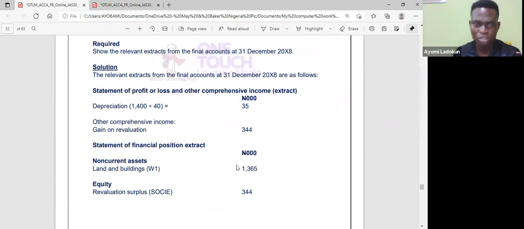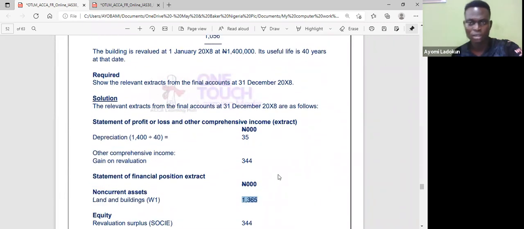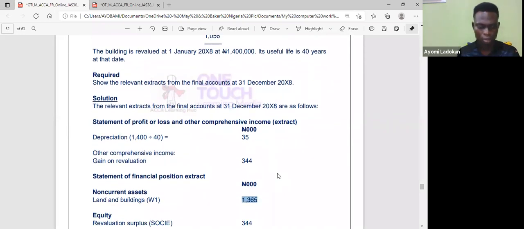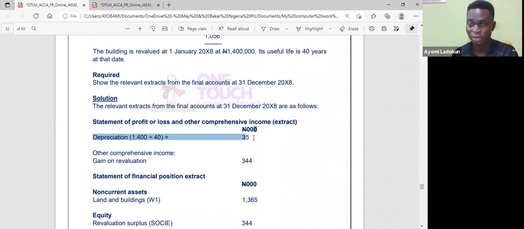Let me show you on my calculator. I simply say 14 minus 35. Depreciation is 35. How did I get 35? I say 14 divided by 40 years, and I get 35. That goes into my income statement as depreciation, and I remove that 35 from this 14 so that I can get this 1365.